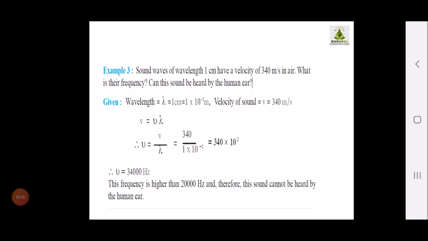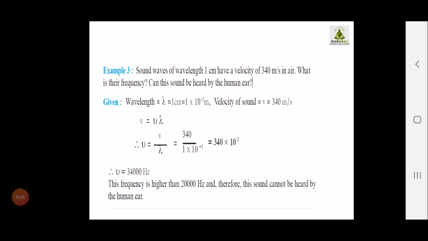So first I have to calculate the frequency. Wavelength is given as 1 centimeter. Velocity is given as 340 meter per second. v is equal to nu times lambda. Therefore, I am getting the value 340 × 10^2. Therefore, the frequency is